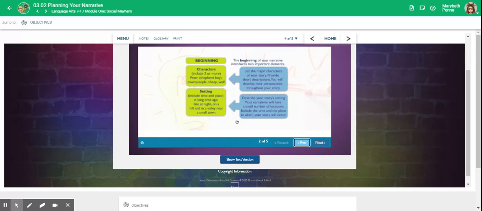The beginning of your narrative introduces two important elements: characters and setting. List the major characters of your story. Provide short descriptions. You will develop their personalities throughout your story. Setting. Describe your story's setting. Most narratives will have a small number of locations. Include the time and the place in which your story will occur.